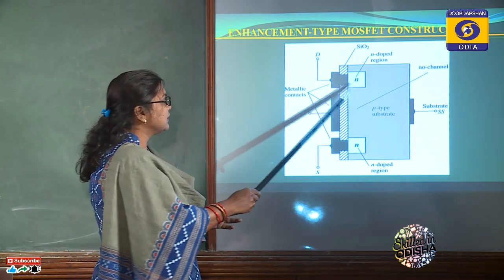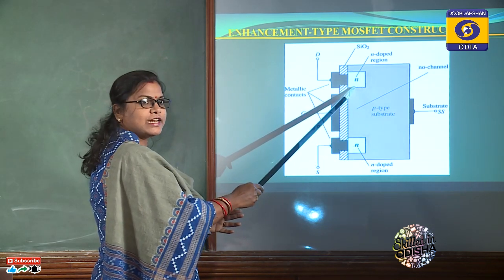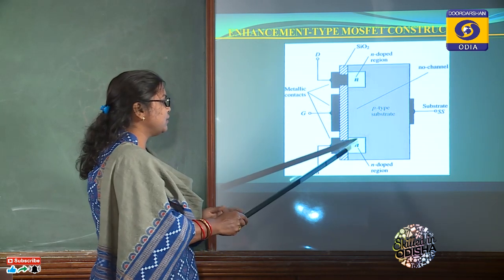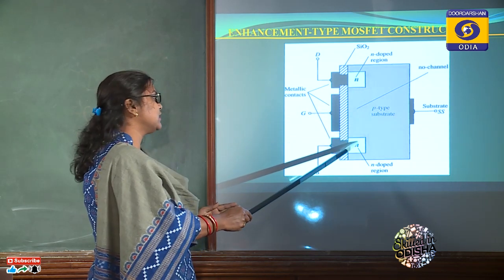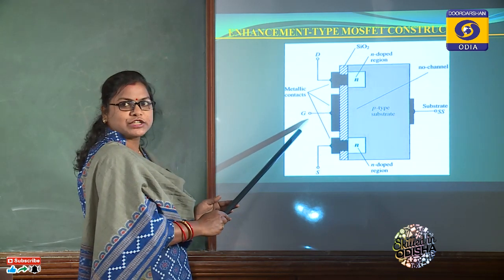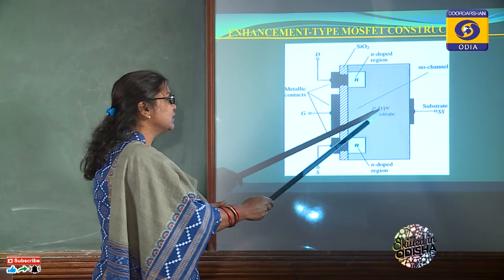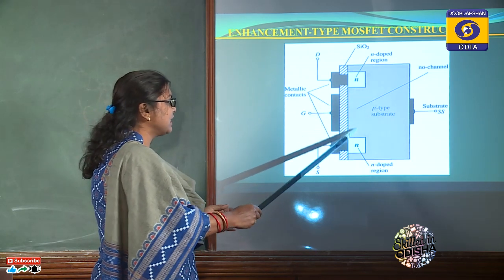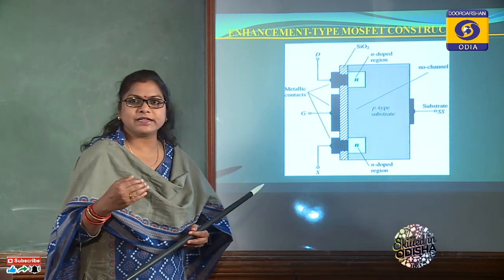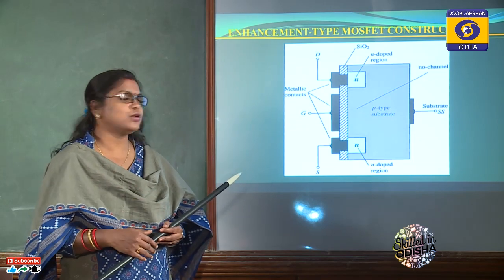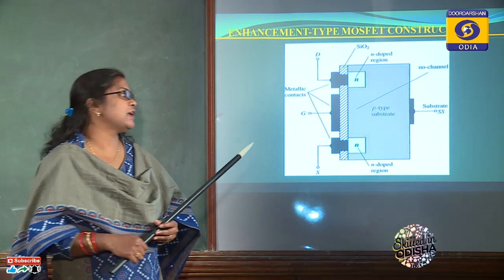Suppose a P-type substrate is taken. So this is an N-channel enhancement type of MOSFET, in which between source and drain there is no channel at all. So to create a channel between drain and source, we have to apply certain positive potential at the gate terminal, so that by this positive potential, some charge will accumulate here and will form a channel. The depletion type of MOSFET can work in both enhancement and depletion mode, but the enhancement type of MOSFET works only in enhancement mode.